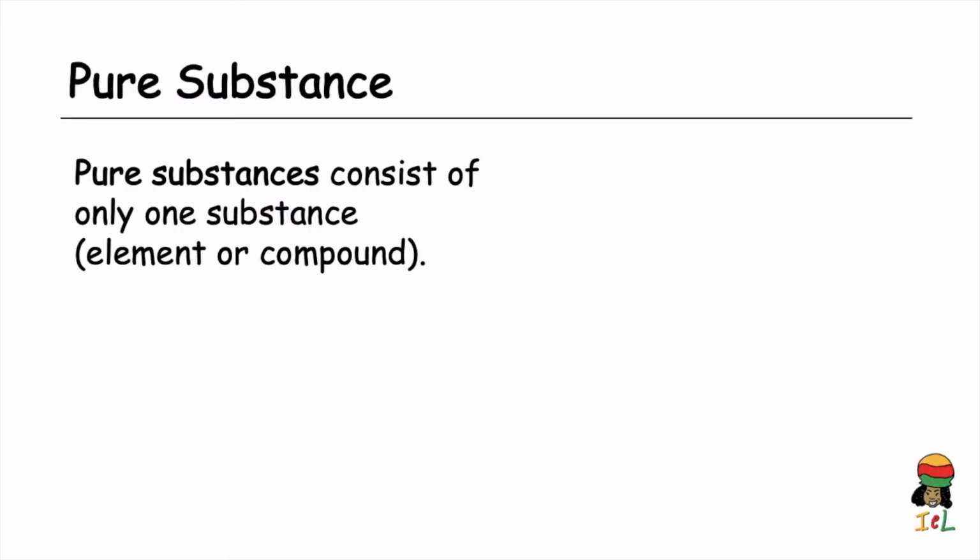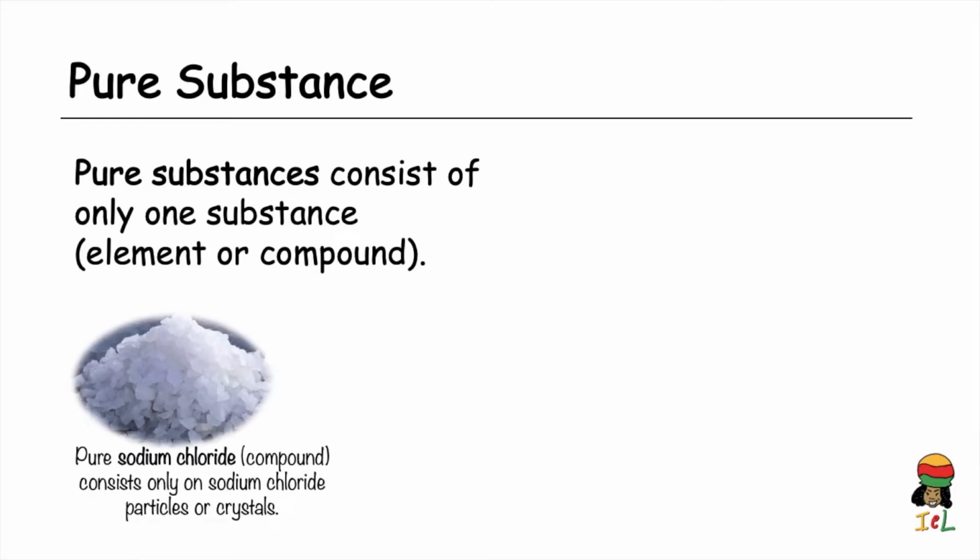Pure substances consist of only one substance, which can be either an element or a compound. Now, a compound such as sodium chloride is pure because it consists of sodium chloride particles or crystals only. That is, no other substance is mixed in with the sodium chloride crystals.